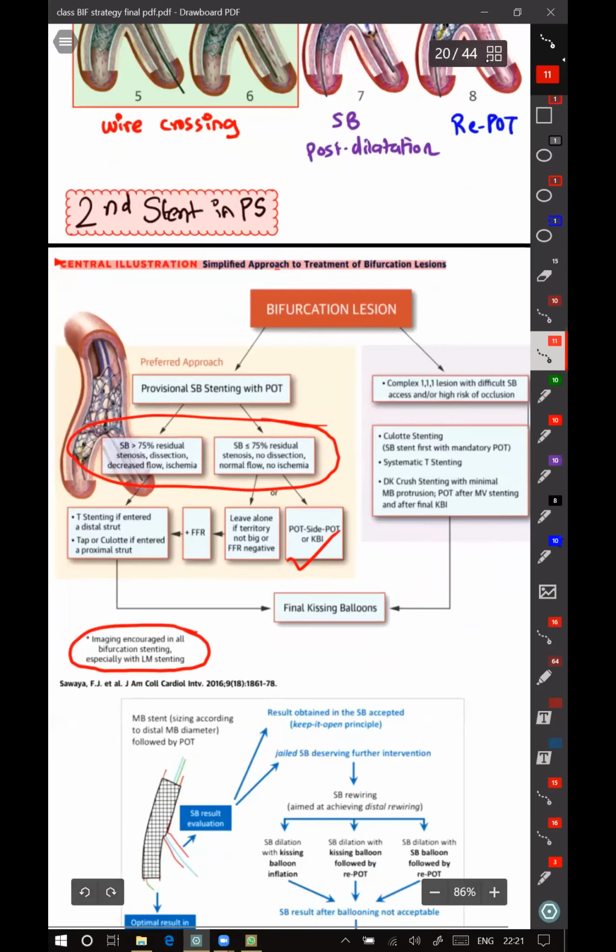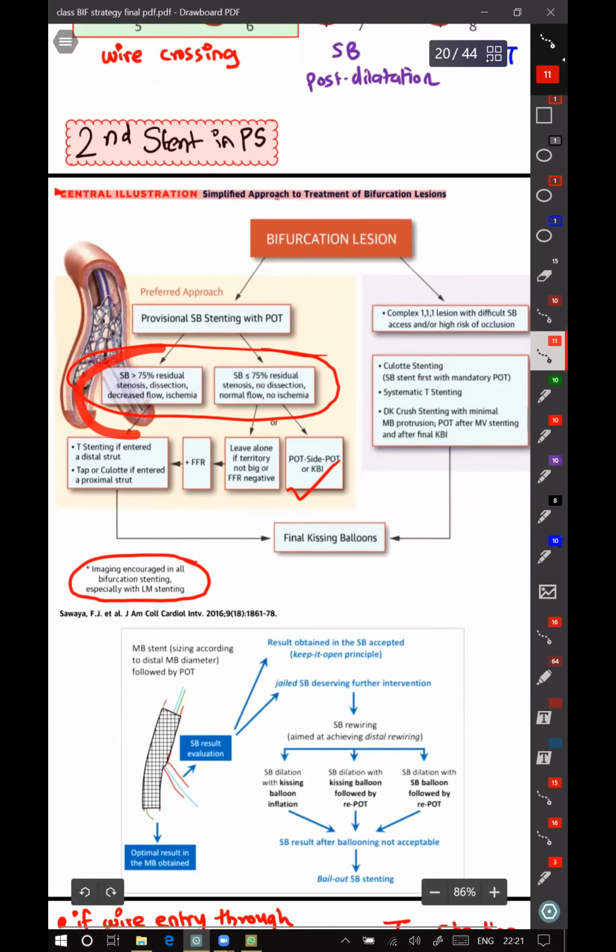Now, when to use the second stent? You have to use a second stent when the side branch is more than 75% stenosed, there is a dissection in the side branch, there is a decrease in flow, that is TIMI flow less than 3, or it is causing ECG changes or ischemia to the patient. When this happens, you can do functional testing or even IVUS or OCT to know the mechanism of why it has happened, and based on that, you can decide the further strategy. So once there is a problem with the side branch, you have to use a second stent, and that second stent can be used with the help of T-stenting, TAP or culotte.